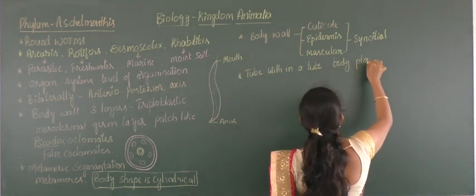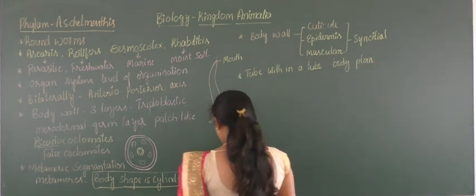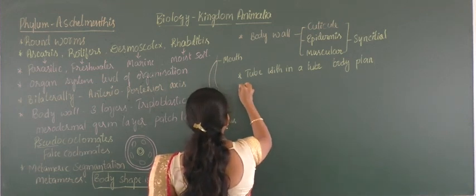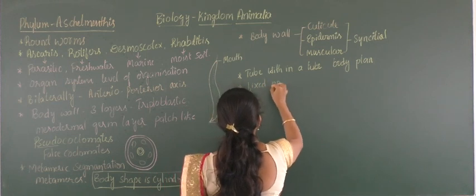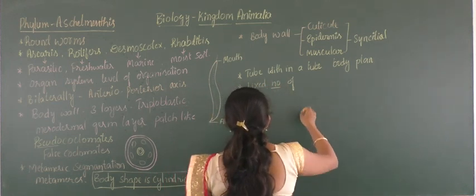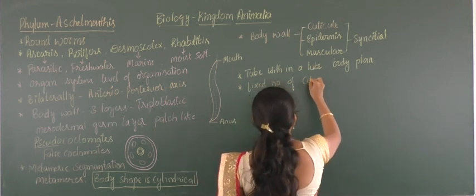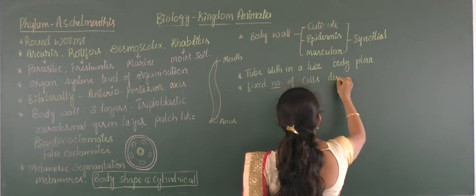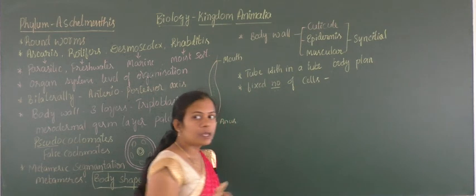Body plan, and here the organism has a fixed number of cells till the completion of the development of the alimentary canal. I am not completing the sentence, keep it in mind.